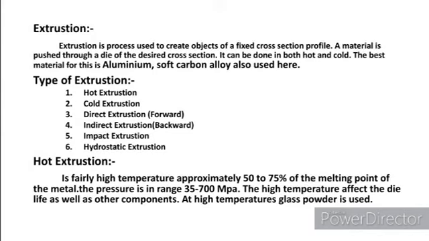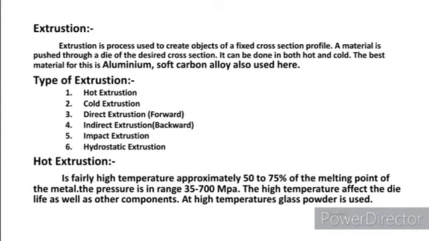Extrusion. A material is pushed through an open or a fully closed die. It has a smaller hole at one of the ends. Due to the pressure, the force pulls the metal through that hole, and the dimension or cross-section area of a metal placed inside a closed die is reduced. In other words, we can say that extrusion is a closed die working. Mostly, soft carbon alloys and aluminium are used here.